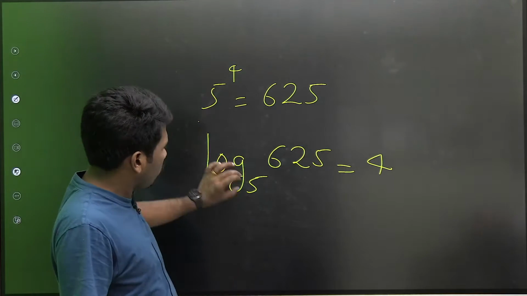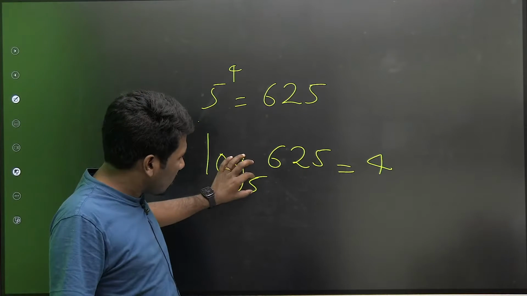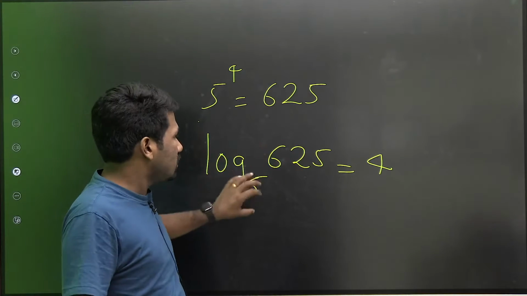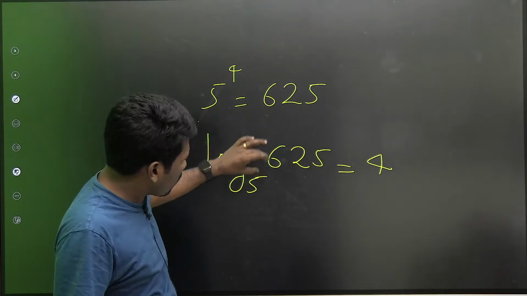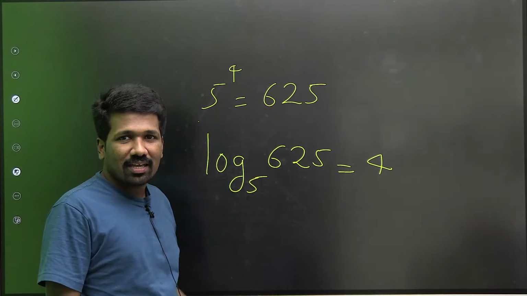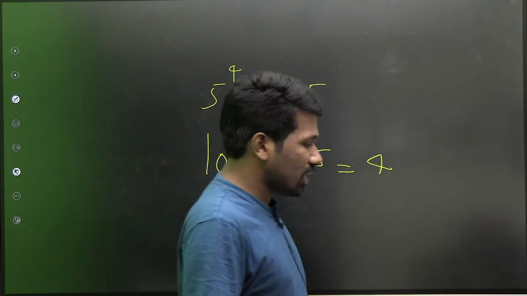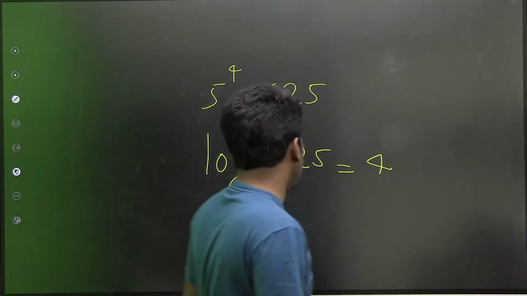Here the base was 5, and in the same way this is the base here. So 625 is which power of the base? That is what this means. 625 is the fourth power of 5. 625 is which power of 5? Are you all understanding? It's the exact inverse of exponents. Logarithm is the inverse of exponents. I hope all of you are clear about this.